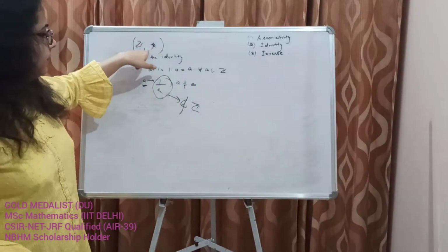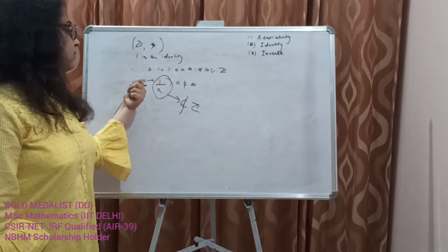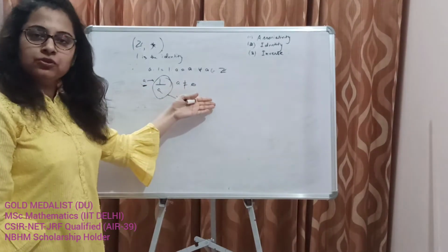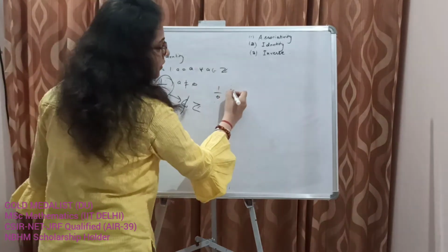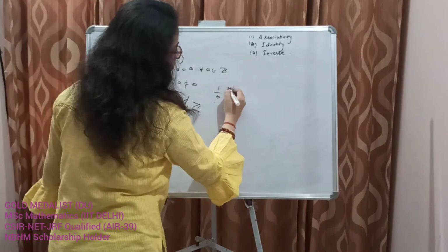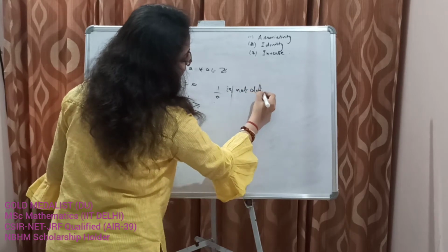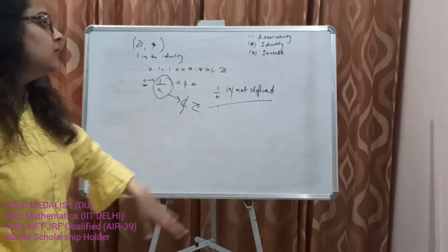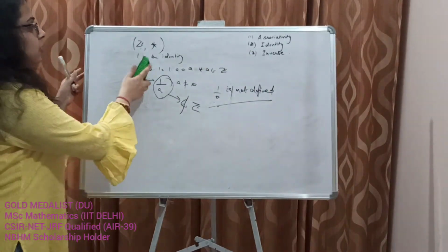Associativity holds, identity is there, inverse doesn't exist even for a not equal to 0, and for a equal to 0 we know that the inverse does not exist. 1 by 0 is not defined. So this third axiom is violated, and hence this is not a group.